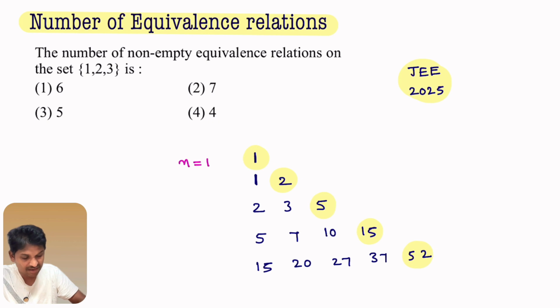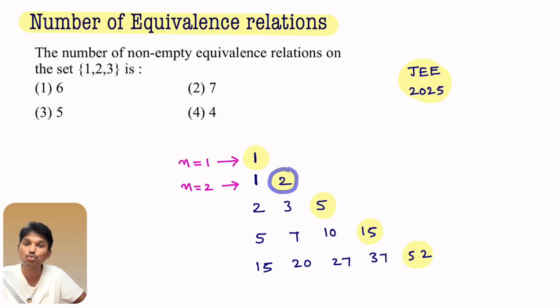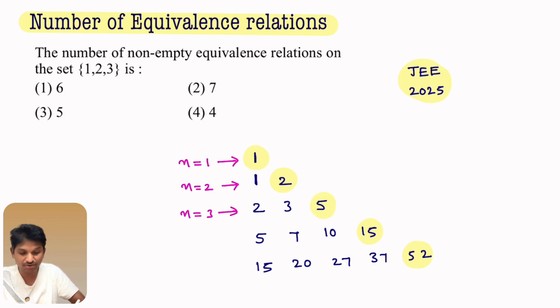When set A contains one element, then number of equivalence relations is equal to 1. If set A contains two elements, then number of equivalence relations on that particular set is 2. Two equivalence relations can be formed. If set A contains 3 elements, number of equivalence relations is 5. Right? You observe this question. Here there are 3 elements.